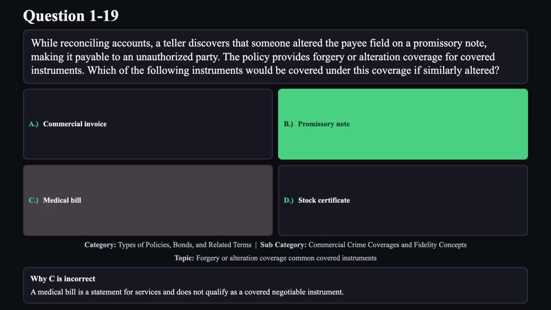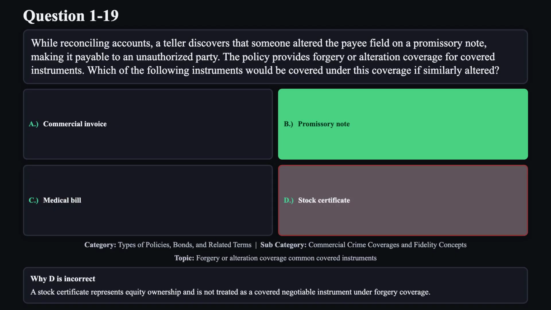Reason C is not correct. A medical bill is a statement for services and does not qualify as a covered negotiable instrument. Reason D is not correct. A stock certificate represents equity ownership and is not treated as a covered negotiable instrument under forgery coverage.